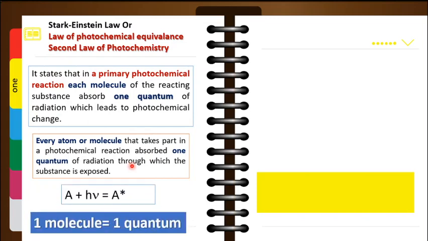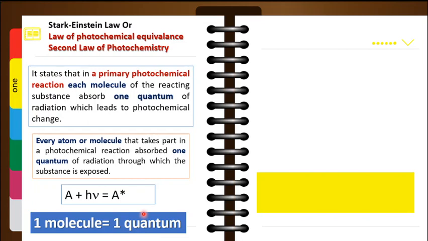It means that if A is a reactant molecule, one molecule of reactant will absorb one quantum of energy, and according to Planck's quantum theory, one quantum of energy corresponds to h nu. Nu refers to the frequency of radiation. So A leads to the formation of A star. A star means the molecule of A in the excited state. So what is the rule? One molecule is equal to one quantum, meaning for excitation of one molecule we need one quantum of energy or one photon of energy. This is the simple example.